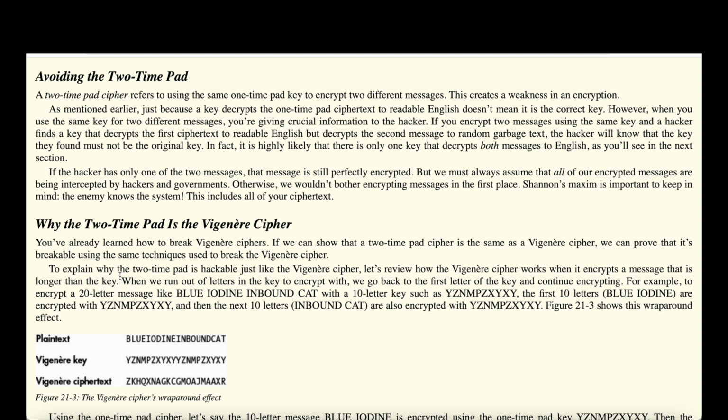And if it doesn't translate to proper English for the second text, but for the first text, then we know that key is not correct, and therefore we can basically deduce what a proper key might be, because the likelihood there's more than one key that would encrypt a ciphertext to proper English for 2 separate messages is of course a lot lower compared to just a single message, and therefore we are only going to use our key one time, and then for the next message we would generate a new key.